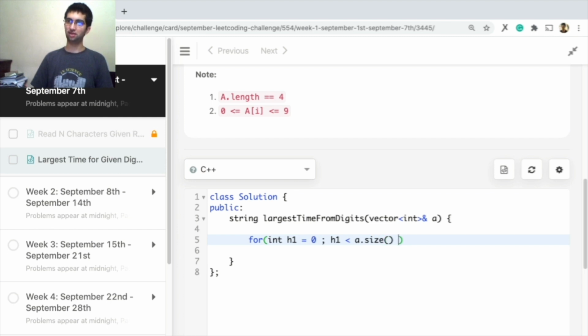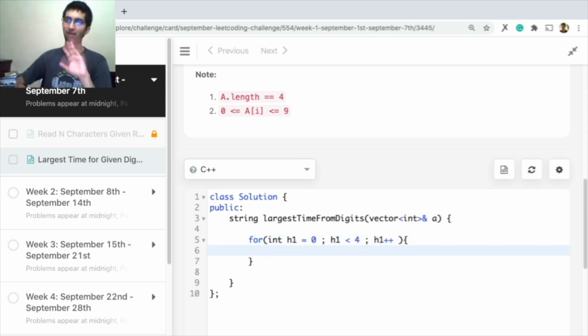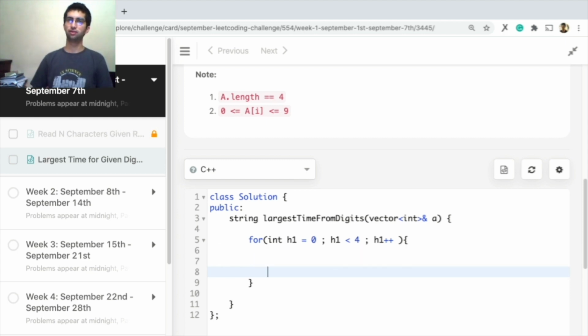No need of that, sorry. So having 4 for loops will not make the complexity very bad, since the recursive was also going to call out all permutations, and maybe there's a backtracking solution where you don't go inside that recursive call when it's not a valid time. So we'll simulate that in the for loops as well. Okay, firstly I know that these values, for h1, they have to be 0, 1 or 2.